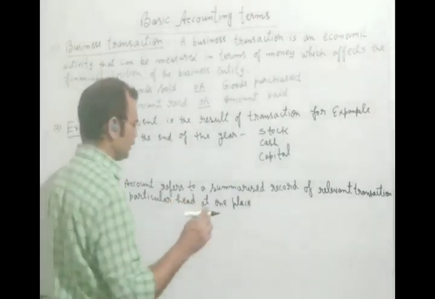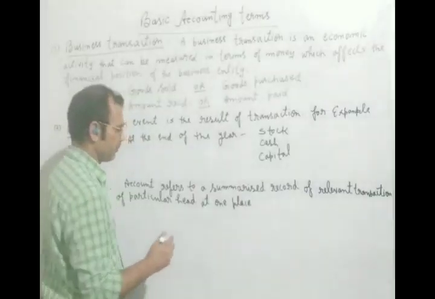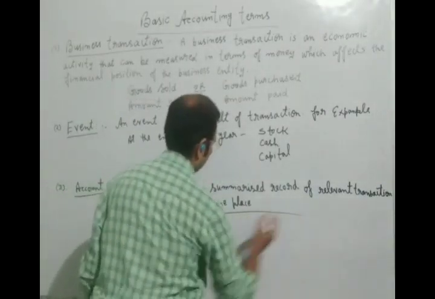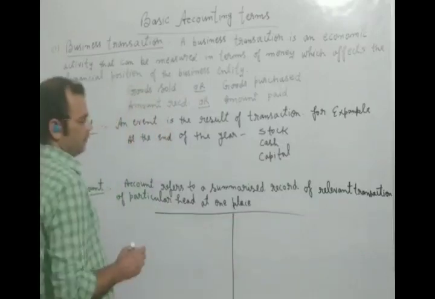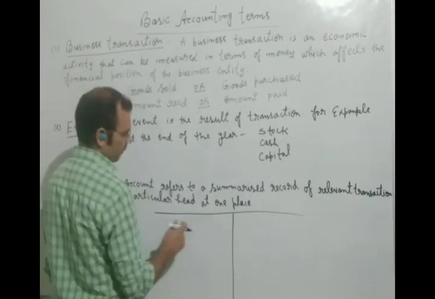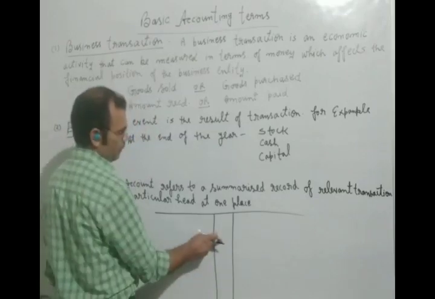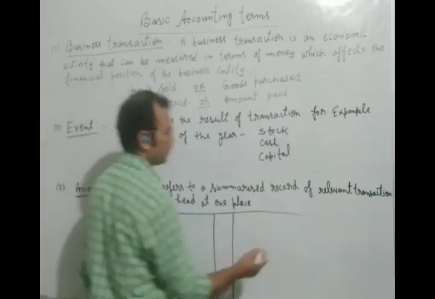Okay, and this account is prepared in T shape. You can see here, this is a T, and this type of account is prepared. This will be a column for the amount which will be written.